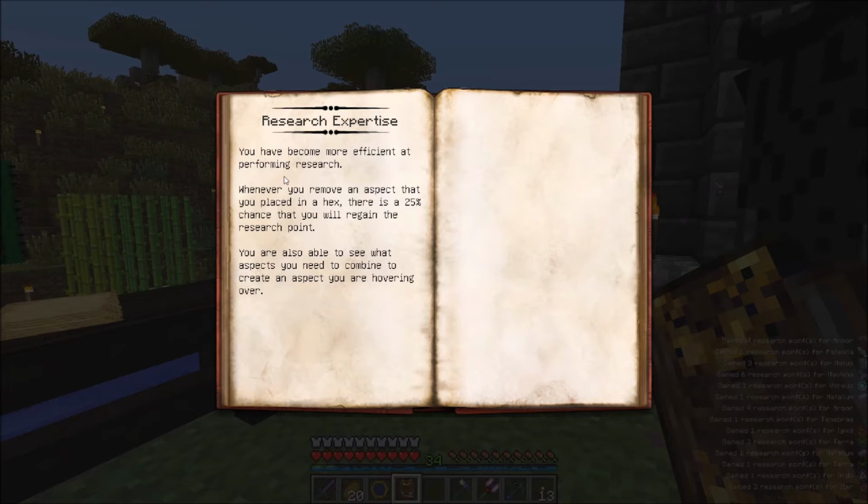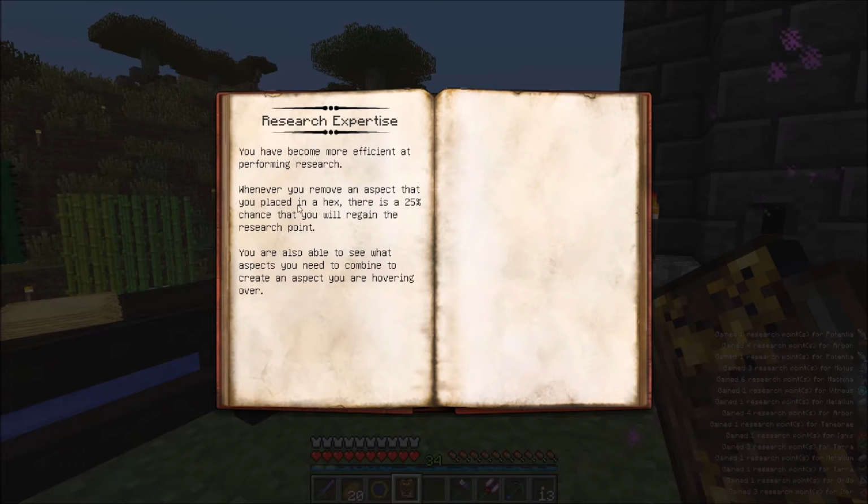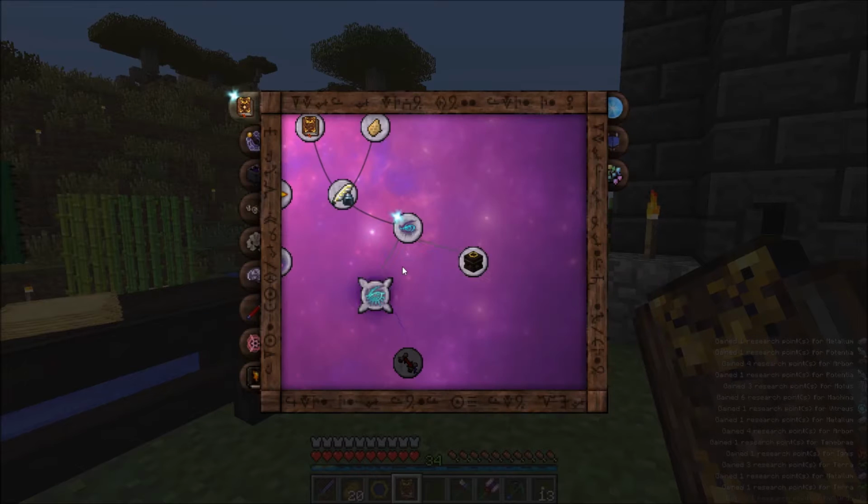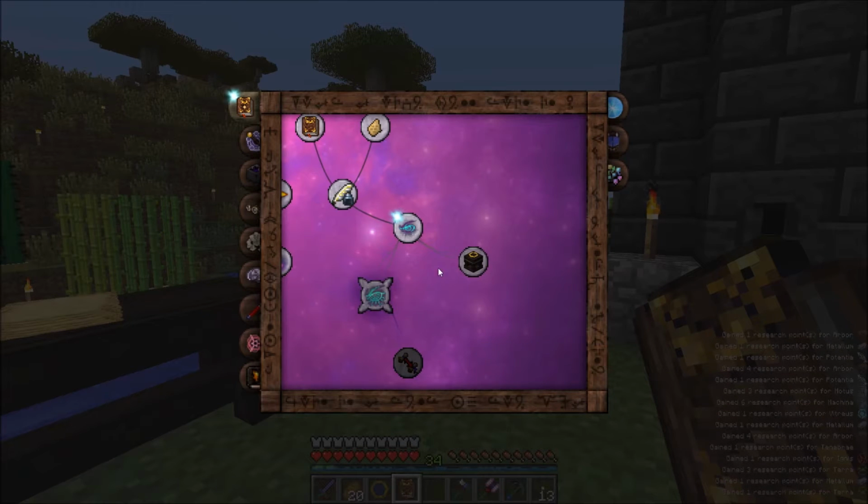It'll tell us you become more efficient at performing research. Whenever you remove an aspect that you placed in a hex, there's a 25% chance of regaining the point. You're also able to see what aspects you need to combine to create an aspect you are hovering over. So that actually helps out an awful lot. So obviously,